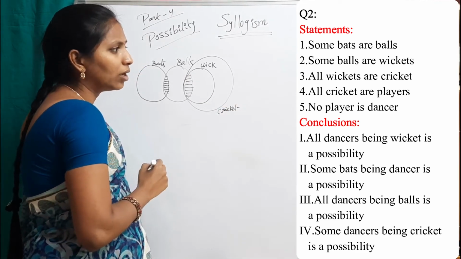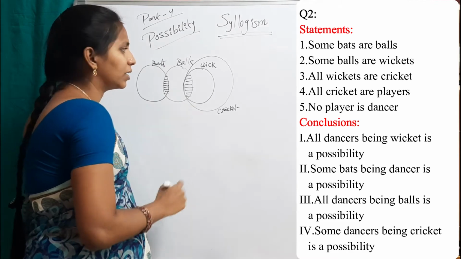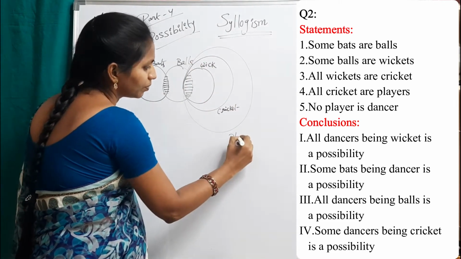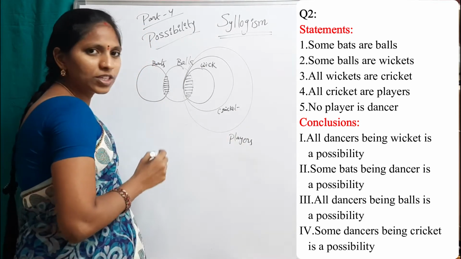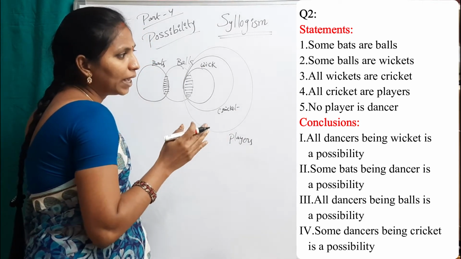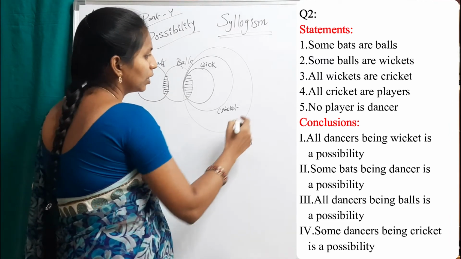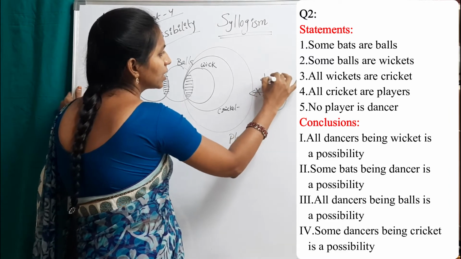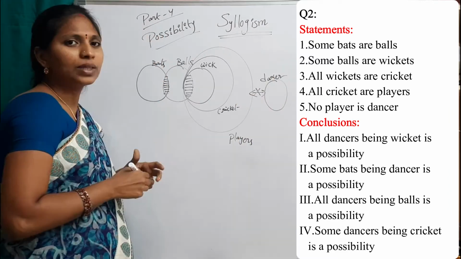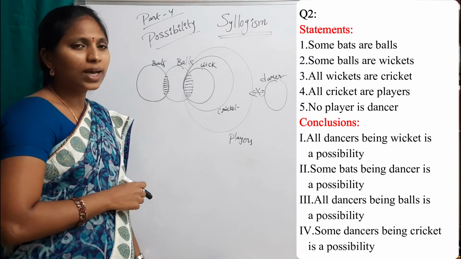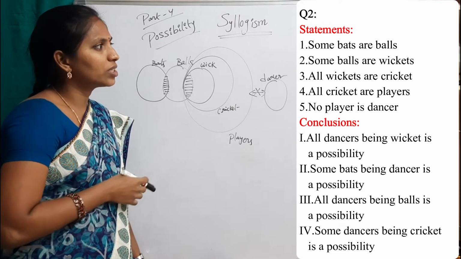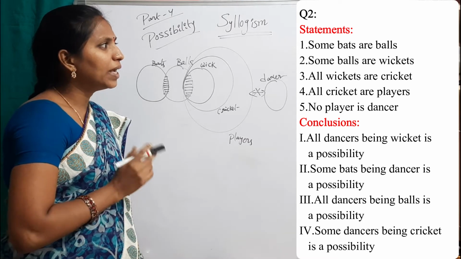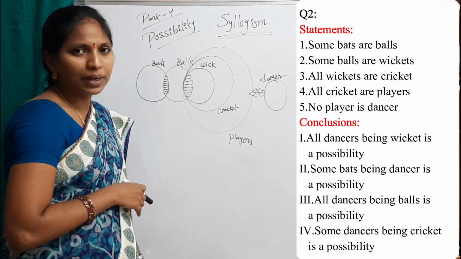And fourth statement, all cricket are players. Fifth statement, no player is dancer. No player, no relation. This is the basic diagram. Now see conclusions. All conclusions are on possibility. First conclusion, all dancers being wicket is a possibility.